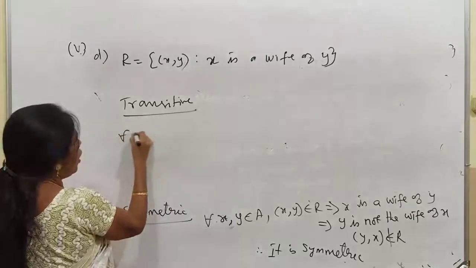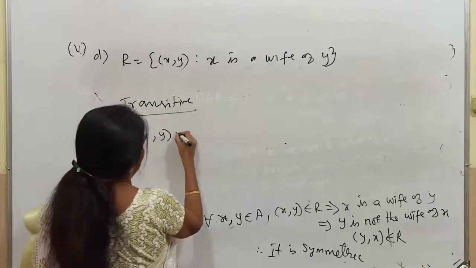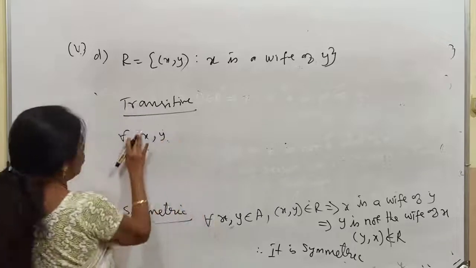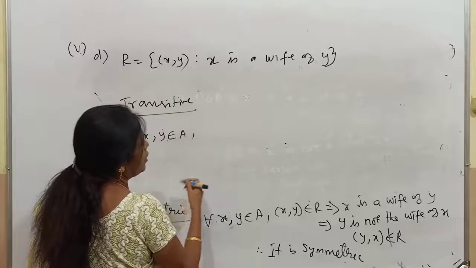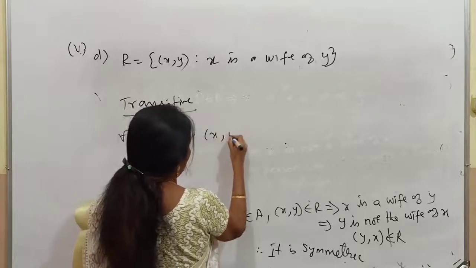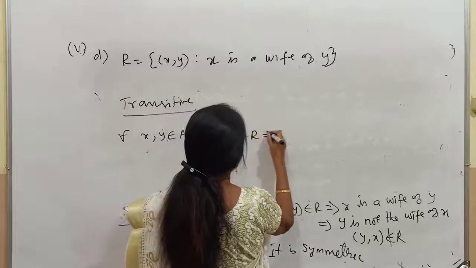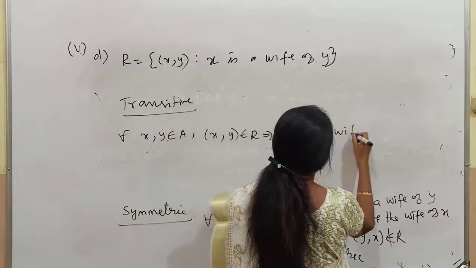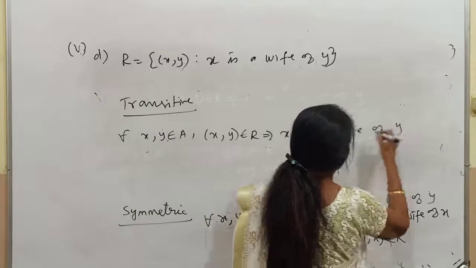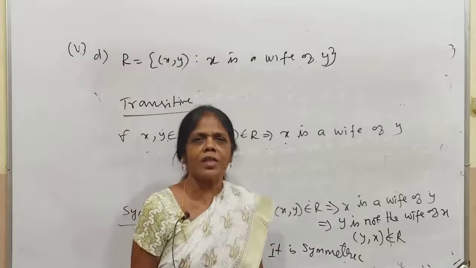For all x comma y, sorry, what you should not do, belongs to the set A, x comma y belongs to R, implies x is the wife of y. Now, x is the wife of y means y is the husband.